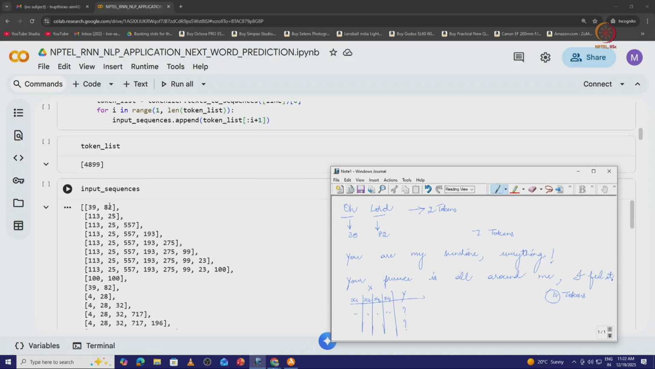So, we see that 39, 82, that is the first representation. We are having 2 different tokens here, then comes three tokens, then we have 113, 25 and 557. This is the same line, but making use of 2 words in order to predict the third word, making use of 3 words in order to predict the 4th word. So, we are making the training sequences ready. These input sequences are nothing but the training sequences.